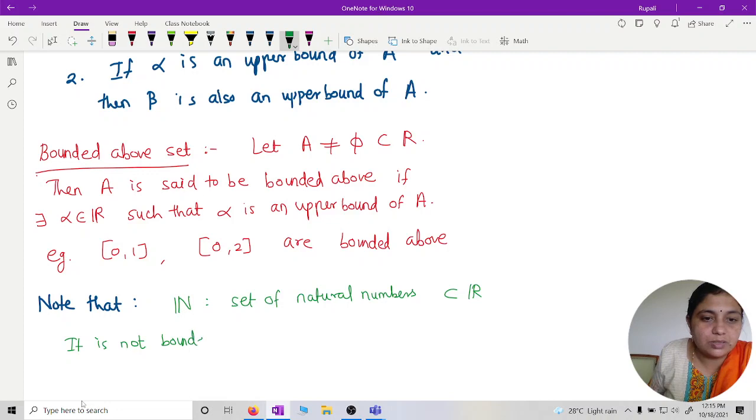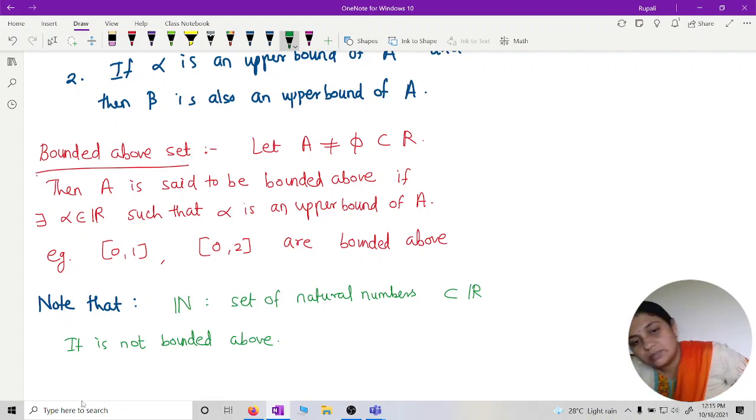Actually, we have to prove this, that there does not exist an upper bound for this set. That we will prove in the Archimedean property. Okay.